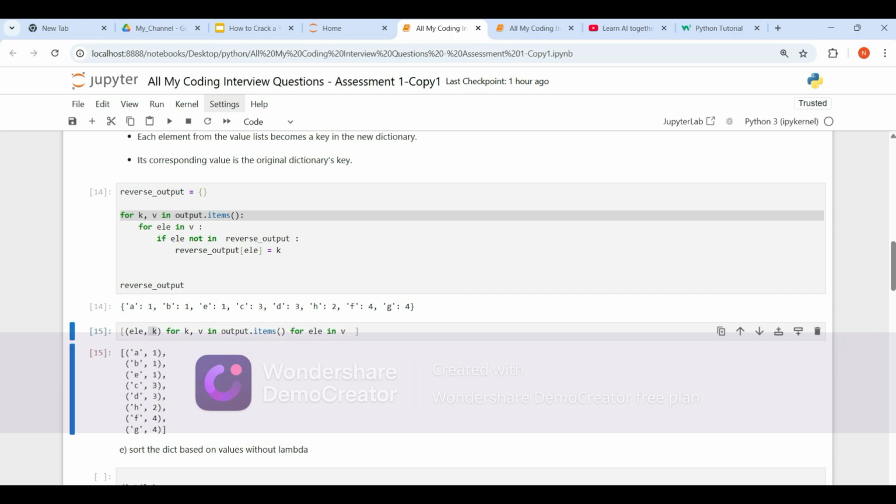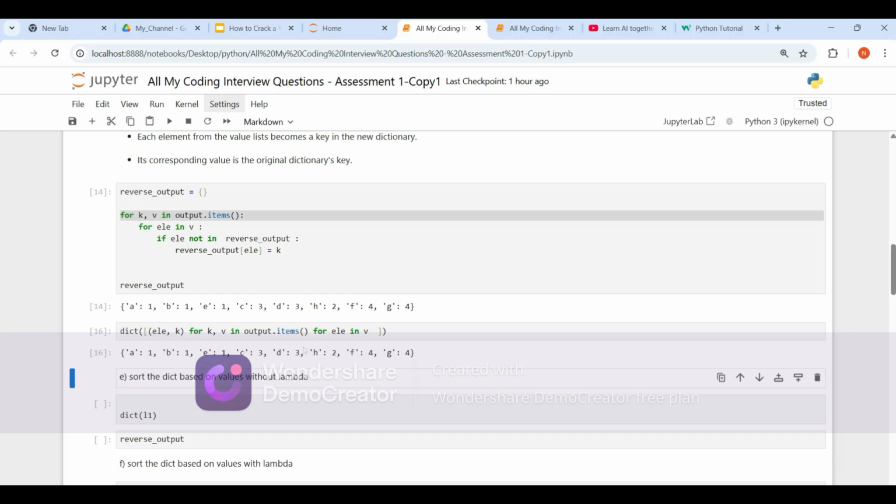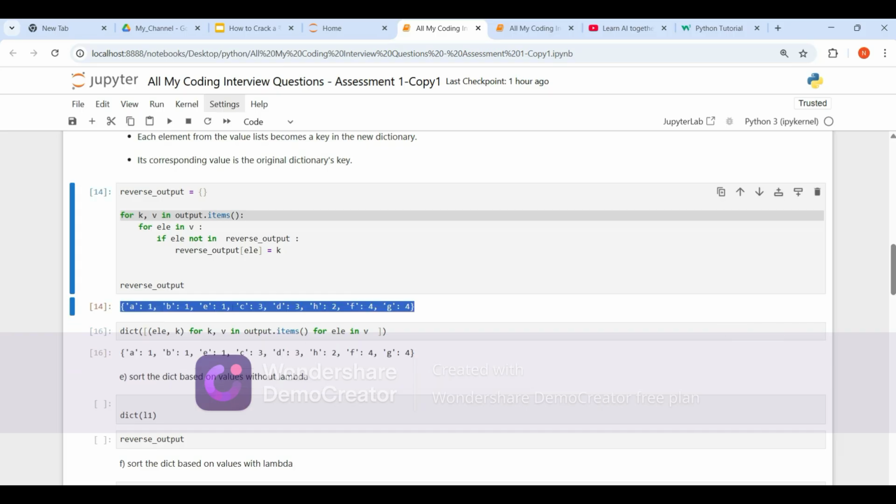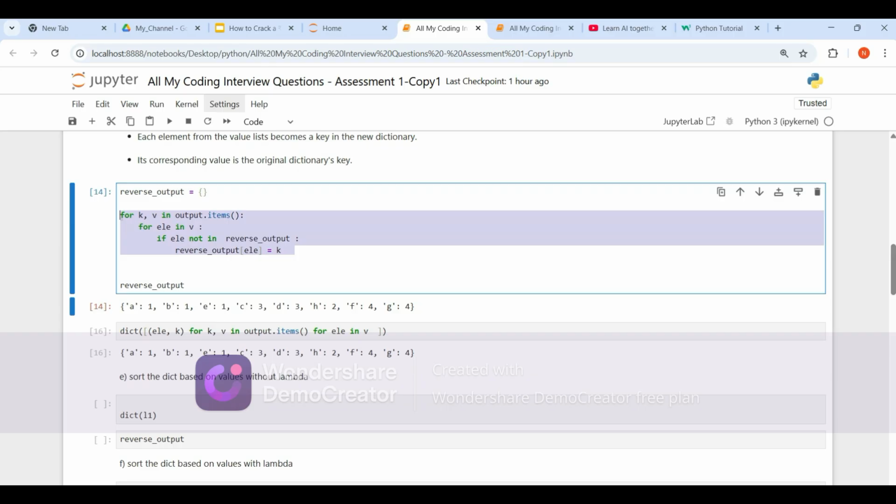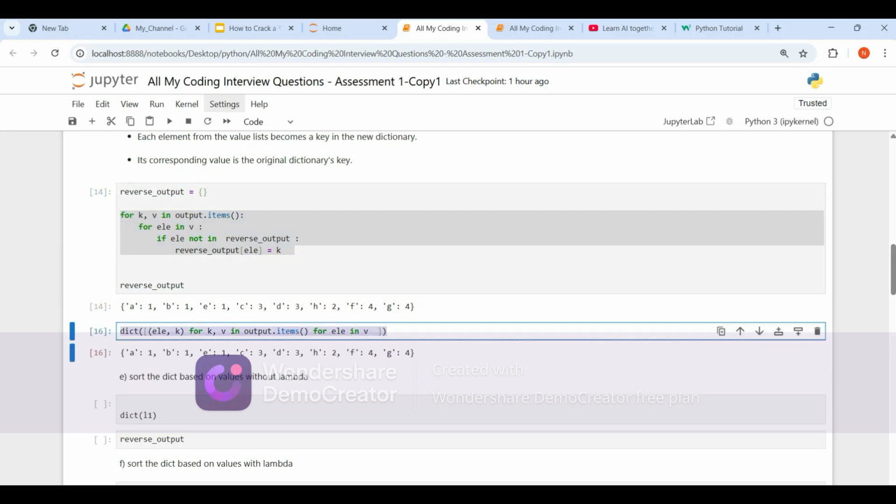Right? Is it giving the same answer? Yes, right? But is it a dictionary? No, it is a list. Let's convert it into a dictionary by adding dict at the beginning. Now we converted this into a dictionary, right? This is also the same, but this is using a for loop, and this is also using a for loop, but it is a list comprehension, right?